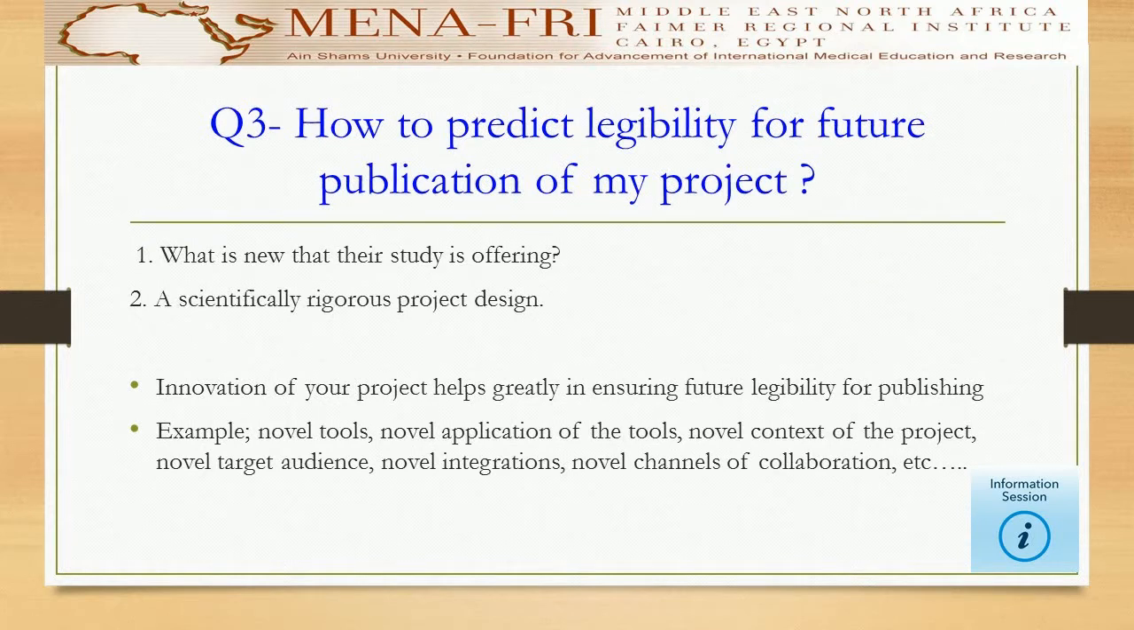Third question: how to predict eligibility for future publication of my project? Answer: 1. What is new that your study is offering? Innovation of your project helps greatly in ensuring future eligibility for publishing. 2. A scientifically rigorous project design.